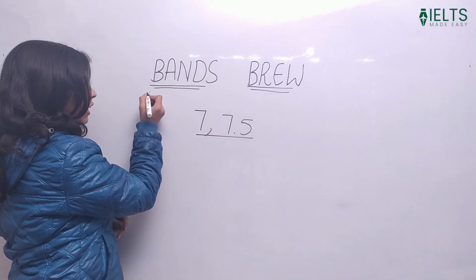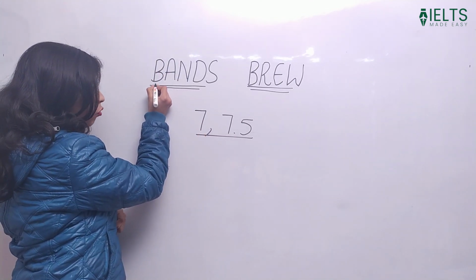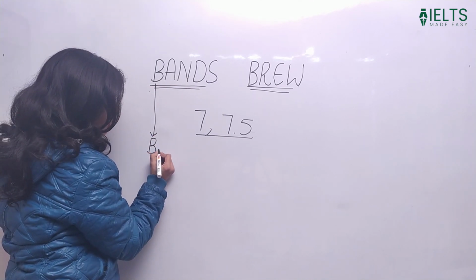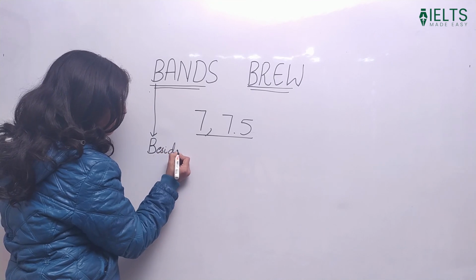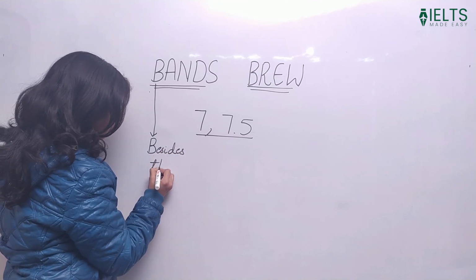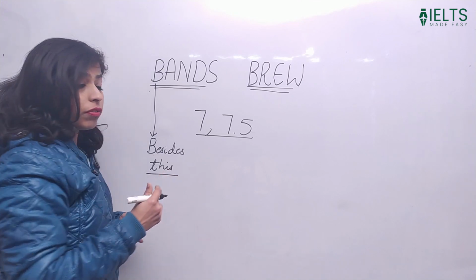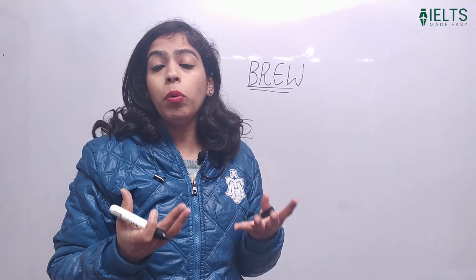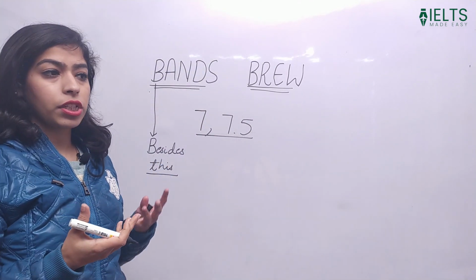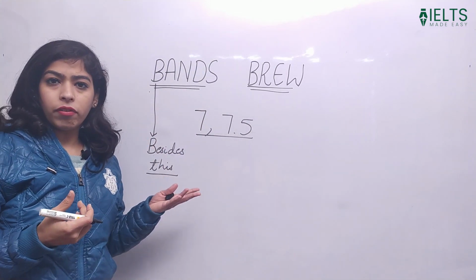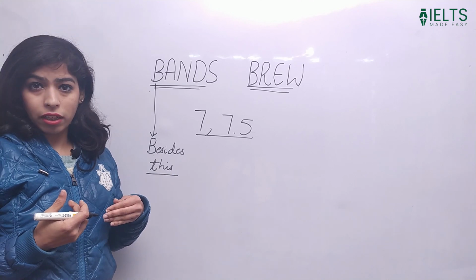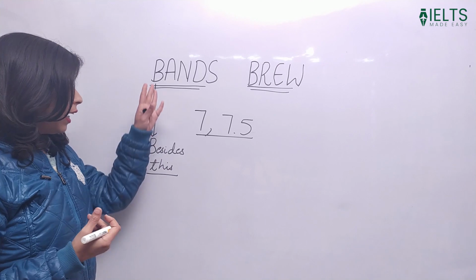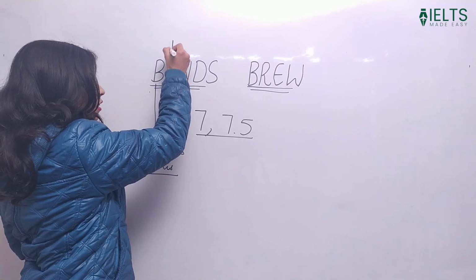So basically, talking about B, for B we'll be using besides this. This is the connector we'll be using, and it is used whenever we have to explain some other idea. Let's say they have asked us to write 2 advantages or 2 disadvantages. We have already explained one advantage. Now we are planning to start another, and for that we'll be writing besides this. Okay, another one like this.